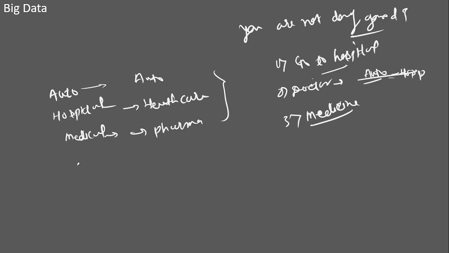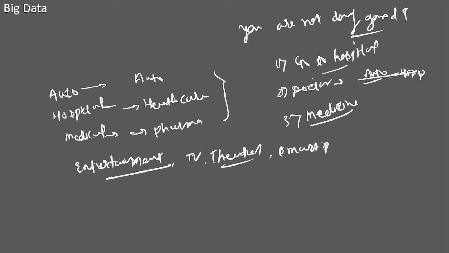Now, when you wanted entertainment, you have TV, okay? You have other mechanisms, right? We have television, we have theaters, and we have our smartphones. So this is also one industry, the entertainment industry. So this is how the industries evolved based upon our requirements, right?